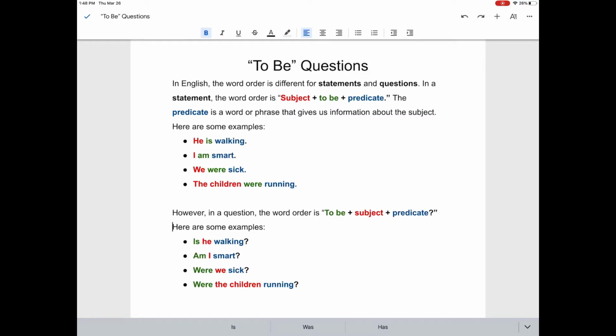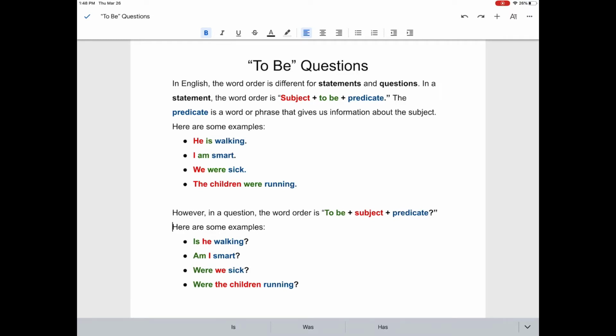Let's think about all of our to be sentences and questions as having three parts: a subject, a to be verb, and a predicate. Subject is just sujeto. Our to be verb is ser o estar. But what is a predicate? A predicate is a word or phrase that gives us more information about the subject. It can be an adjective, like smart or sick, or an ing verb, like walking or running.